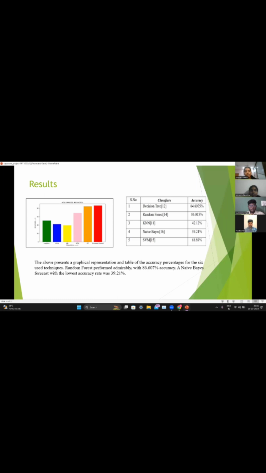As you can see in the results, the bar graph shows the percentage of each model. The random forest got the highest accuracy and Naive Bayes got the lowest. The random forest is 84% and Naive Bayes is 39%. Of the rest, decision tree is 84, KNN is 42, and SVM is 68.